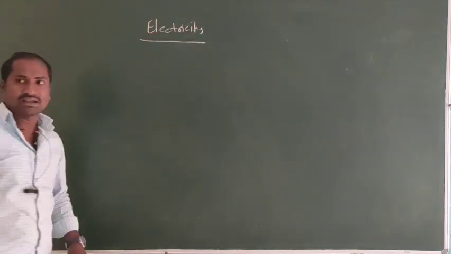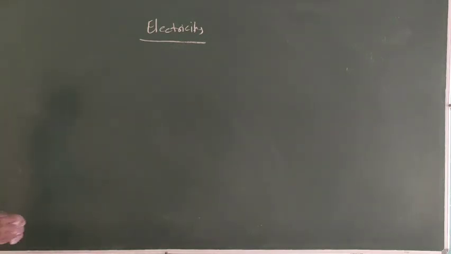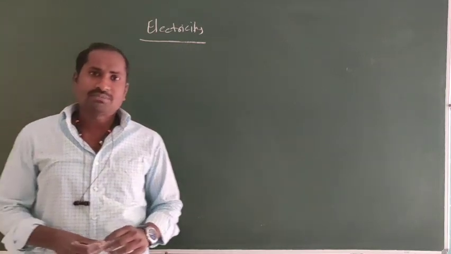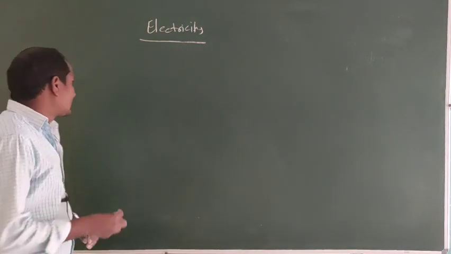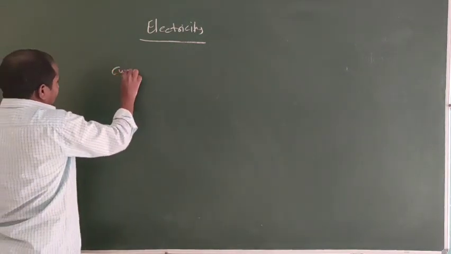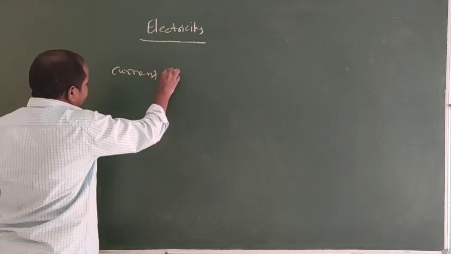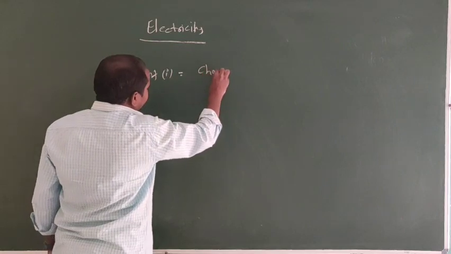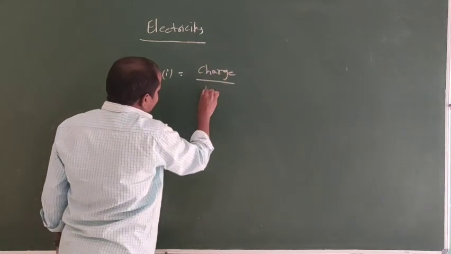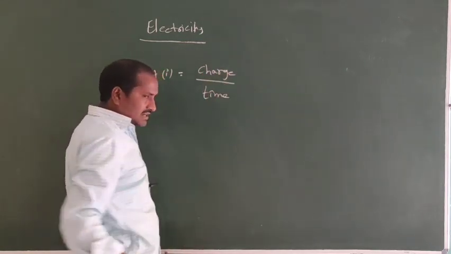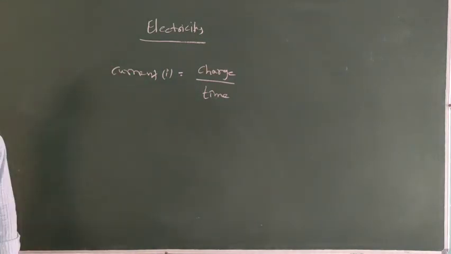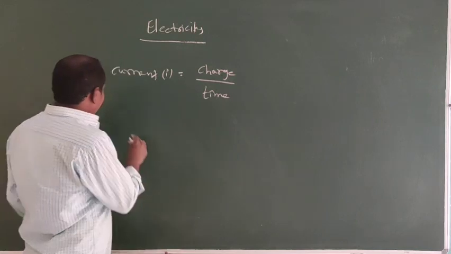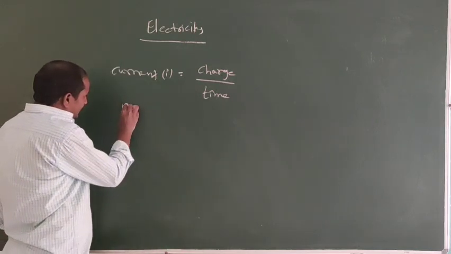What is meant by electricity, or current? Current means the amount of charge passed through the conductor per unit time is called electric current. Current is indicated with I. Current I equals charge by time. Electric current means the amount of charge passing through the conductor per unit time.